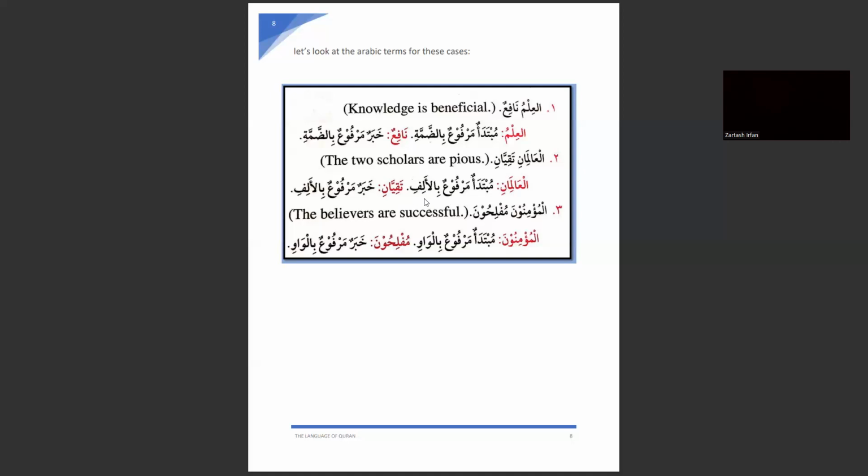I know that's quite confusing. If you keep practicing, you are going to be familiar with these terms. It's good to learn them because we want to learn Lisanul Arab, the language of the Arabs, and we must be familiar with these small terms.